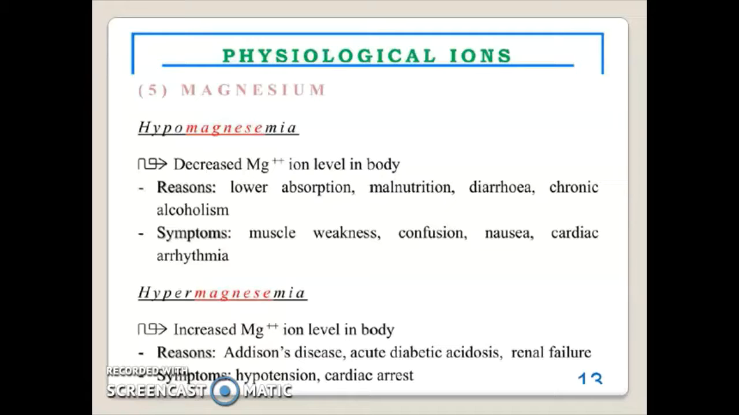Hypomagnesemia: decreased magnesium ion level in the body. Reasons: lower absorption, malnutrition, diarrhea, chronic alcoholism. Symptoms: muscle weakness, confusion, nausea, and cardiac arrhythmia. Hypermagnesemia: increased magnesium ion level in the body. Reasons: Addison's disease, acute diabetic acidosis, renal failure, and symptoms: hypotension and cardiac arrest.